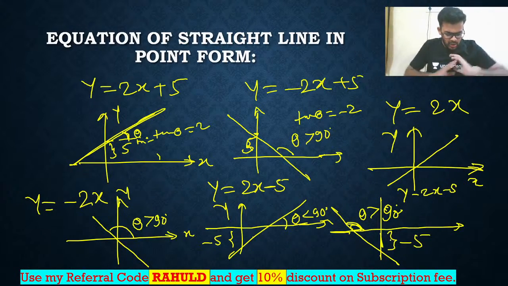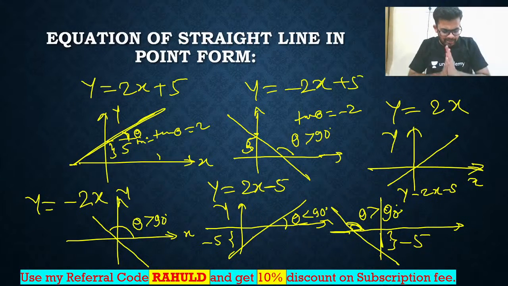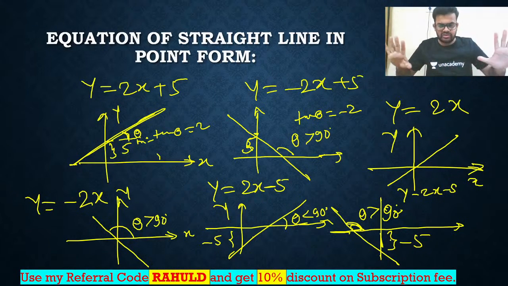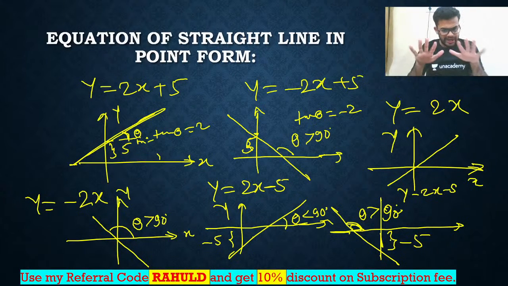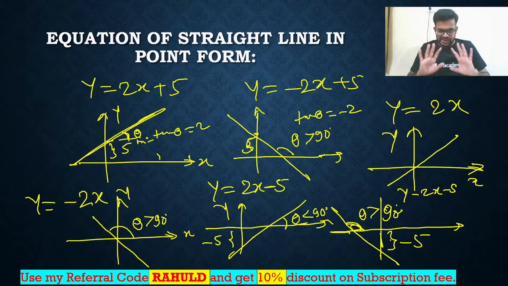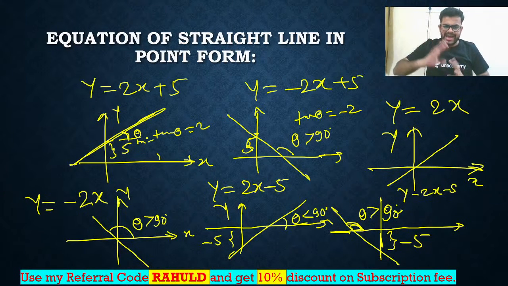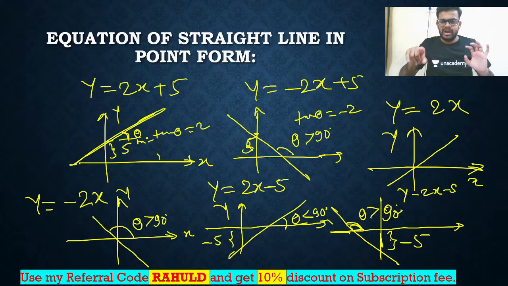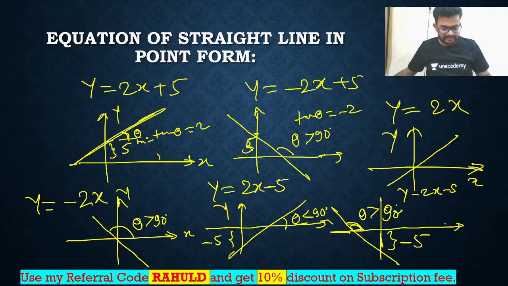So I hope you got all types of equations and all types of curves. That's all, my dear, that you need to remember: c is just the intercept on the y-axis and the multiple of x is the slope. That's all. So clear. Very good.